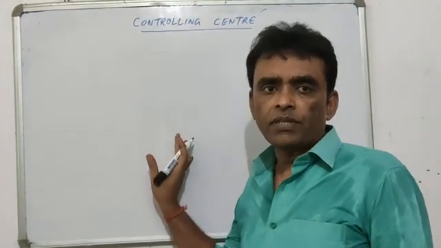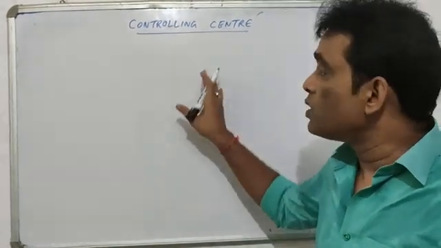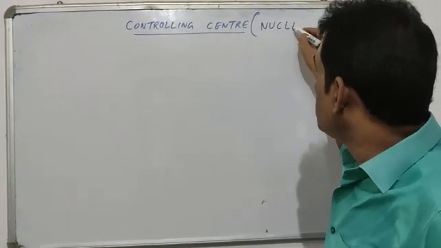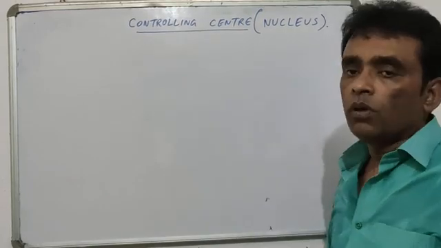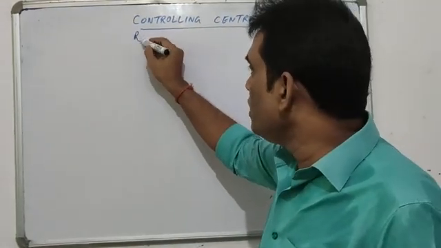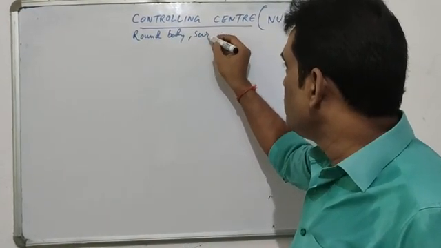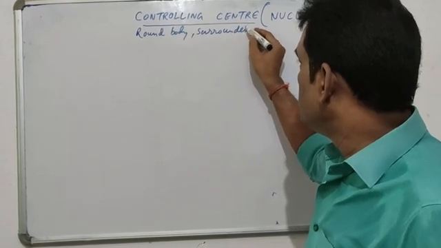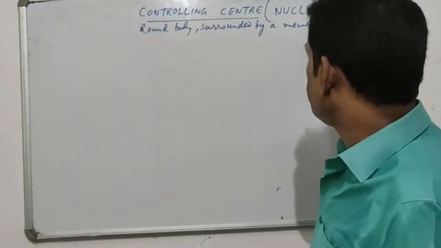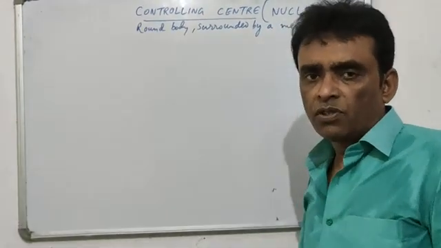The second part of the cell, which we have just now talked about in the name of the controlling center, is also called the nucleus. It itself is a round body. It is surrounded by a membrane. It controls the functions of a cell.